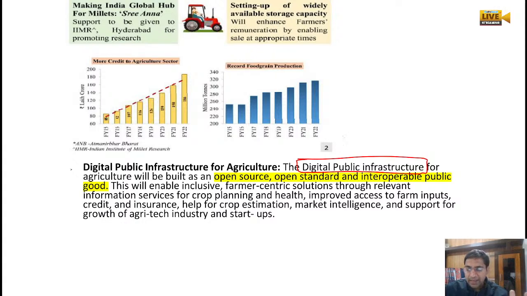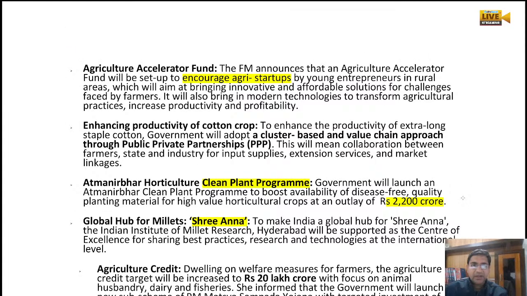We should make sure that whatever digital public infrastructure we are making, it should be people centric, inclusive, farmer centric, and it should provide all relevant information required by a farmer at any point of time, like crop health planning, from where the farmer can take the inputs, the credit, the insurance, and how the farmer can estimate their crop. All these things have to be provided in their native languages. So that is digital public infrastructure that we are focusing on.